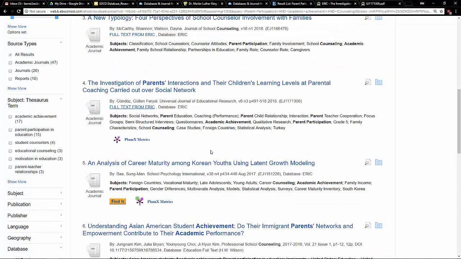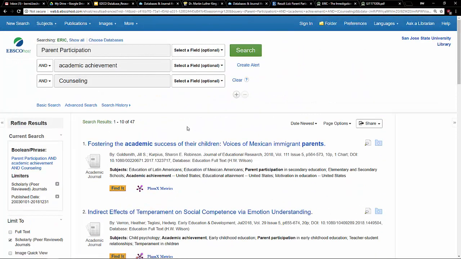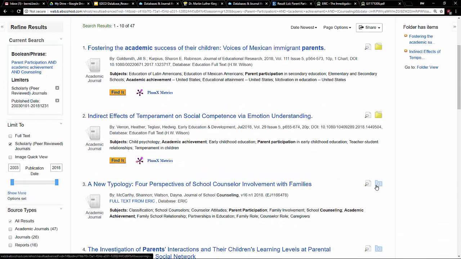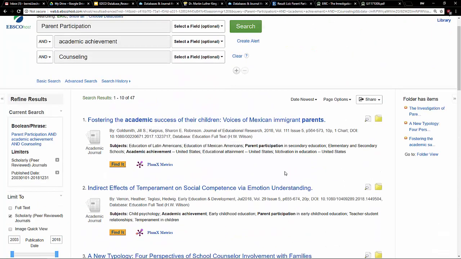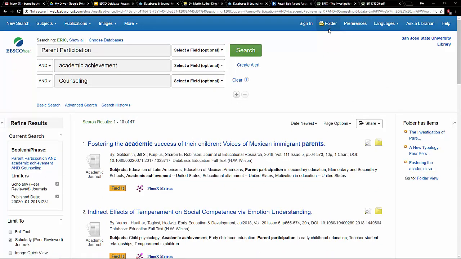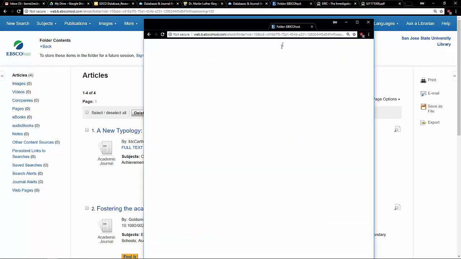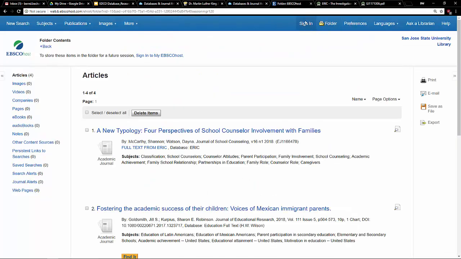So this is where you just have to spend time with different combinations of terms, parent participation, academic achievement, and then it depends on your topic. As you're finding articles of interest, you're going to be able to add them to a folder. Now, what's kind of crazy is that if I add these items to my folder up here, it looks like I've got them saved. But if I accidentally close this window, it's just going to dump out this folder because I'm not signed in. So make sure that you sign into the database whenever you get connected.